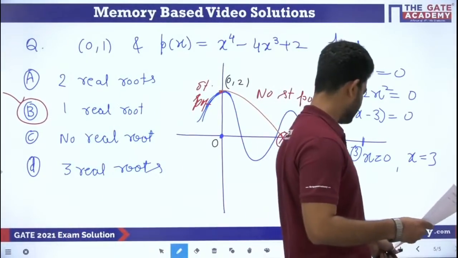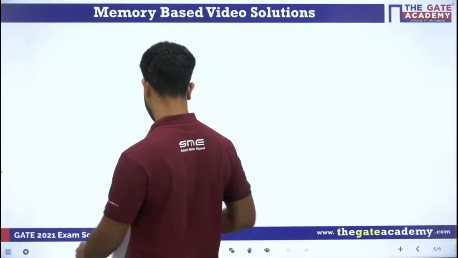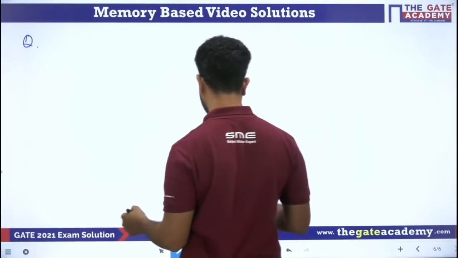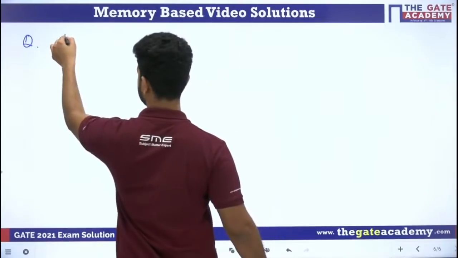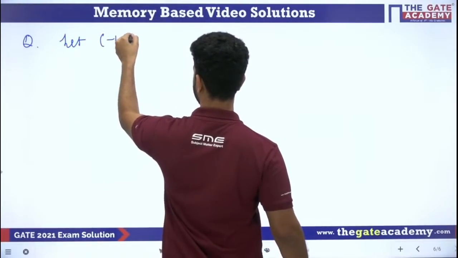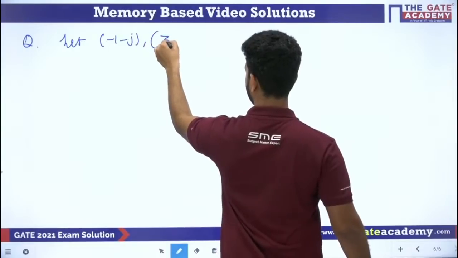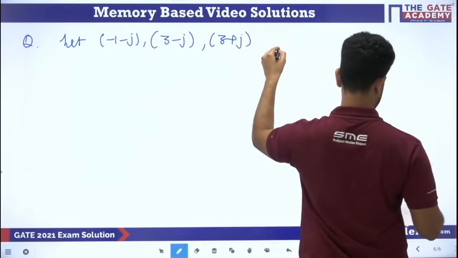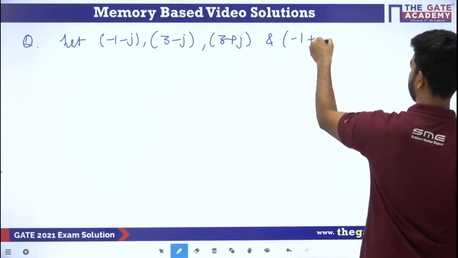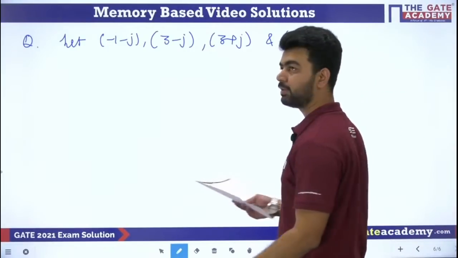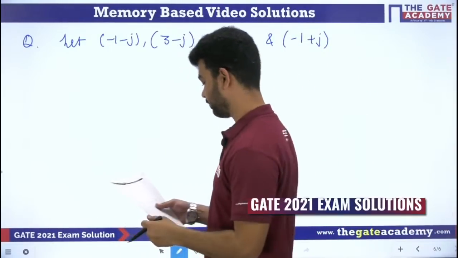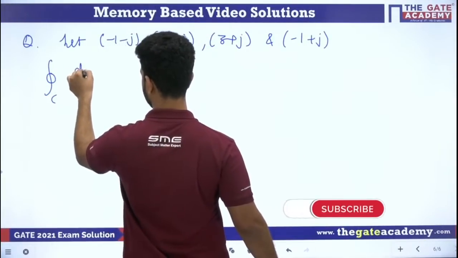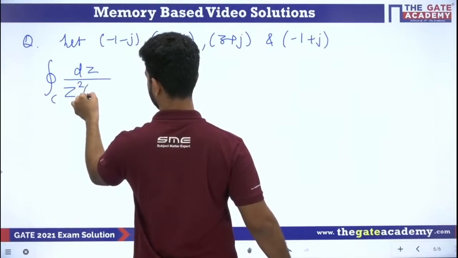This was from complex variables. Okay, so what is given? They have given 4 points of the rectangle. Okay, so let -1 minus j, 3 minus j, 3 plus j, and -1 plus j be the vertices of the rectangle. Okay, and we have to find this integral, that is dz divided by z square minus z by 4.